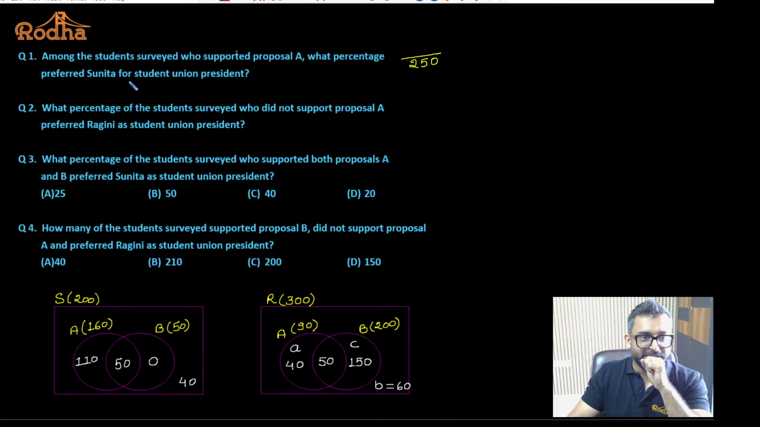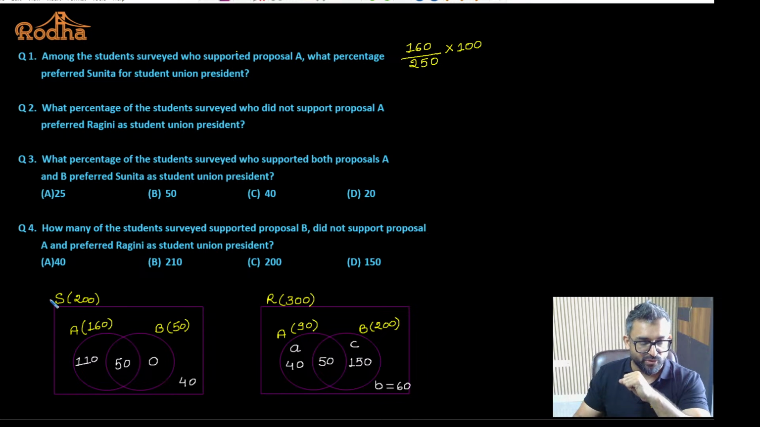What percent preferred Sunita for the student union president? We have to get into the Venn diagram of Sunita, and that is 160. So those who supported proposal A, out of those, 160 were willing for Sunita to be the president of the student union. Okay, so that is the percentage they are asking for. Fine. If you have to convert anything in terms of percentage, we have to have a base. The question is asking, among the students who surveyed proposal A, that is 250 students, what percentage preferred Sunita for the student union president?